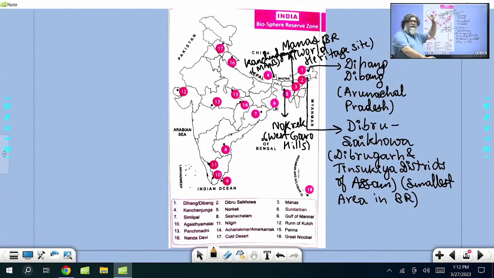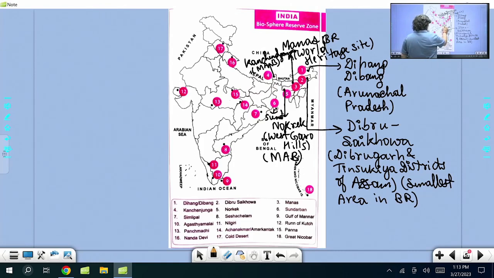Nokrek is the highest peak of Garo Hills. If you only memorize the list, you will forget, but if you add information, you will be able to remember it. Nokrek is under the MAB, Man and Biosphere program.